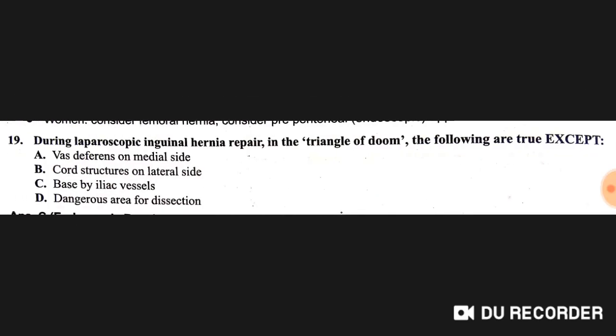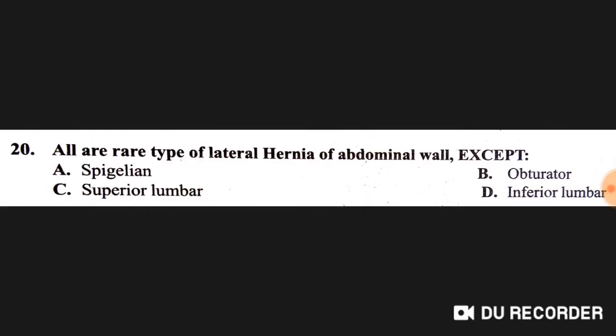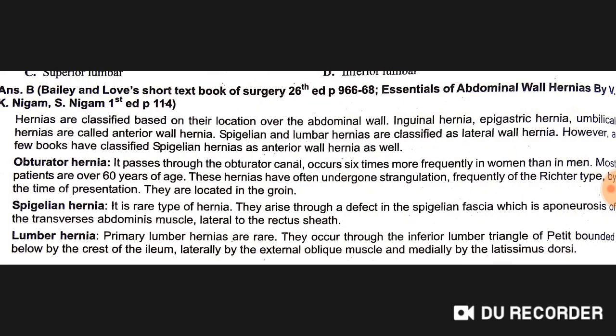Okay. During laparoscopic inguinal hernia repair, in the triangle of doom, the following are true except: base by iliac vessels is not. So C option is right. Okay. All are rare types of lateral hernias of the abdominal wall except obturator. They are asking for a rare type. So, obturator hernia passes through the obturator canal and occurs 6 times more frequently in women than in men. Most patients are over 60 years of age, the hernias have often undergone strangulation, frequently Richter type. At present, presentation is located in the groin.